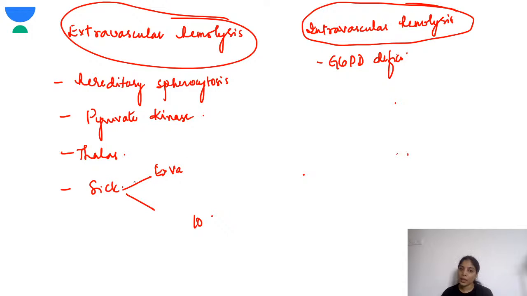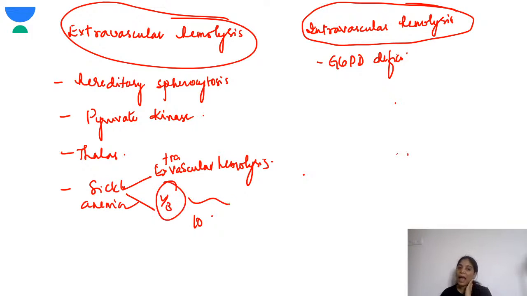So sickle cell anemia is also an extravascular hemolysis. But one-third of these can have intravascular hemolysis. So tomorrow I'll be discussing sickle cell anemia. So we'll discuss this tomorrow. Okay.